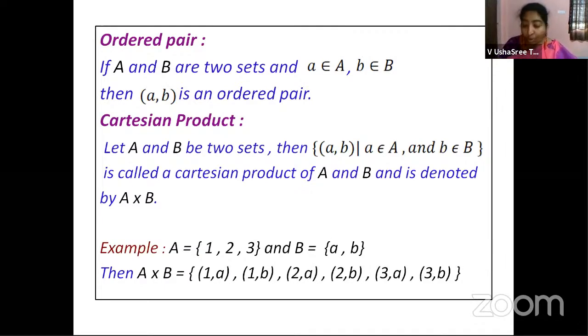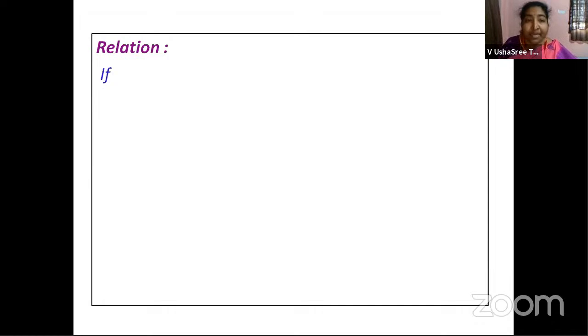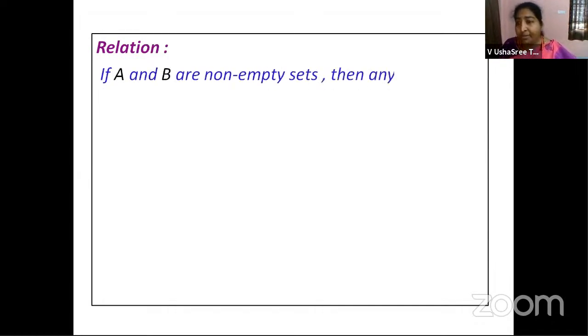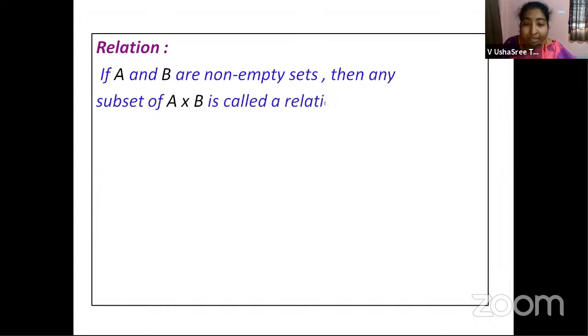Now let us go with the next definition, that is relation. Okay, what is a relation? If A and B are non-empty sets. Non-empty sets, what do you mean by non-empty sets? The set which has some elements in it, isn't it? So if A and B are non-empty sets, then any subset of A cross B is called a relation from A to B. Now, what actually is the meaning of this?